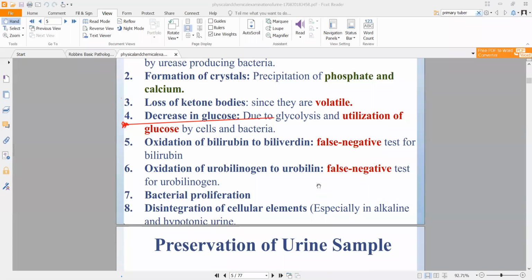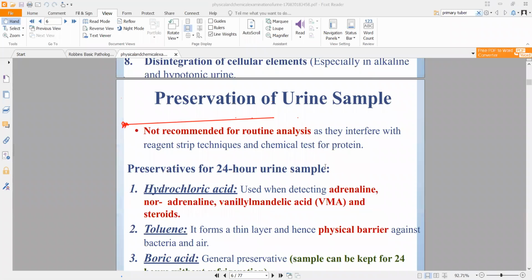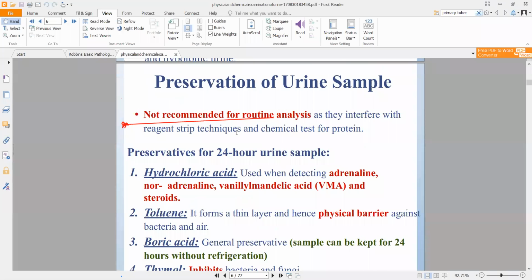Another thing is your cellular elements, especially your alkaline elements, can get destroyed if you wait for too long. Disintegration of cellular elements can occur. Now, how do you preserve urine? This is important. Generally for routine analysis, preservation is not recommended because you're supposed to process it as soon as possible. But if you are preserving a 24-hour urine sample for a long period of time, then you can use one of these.